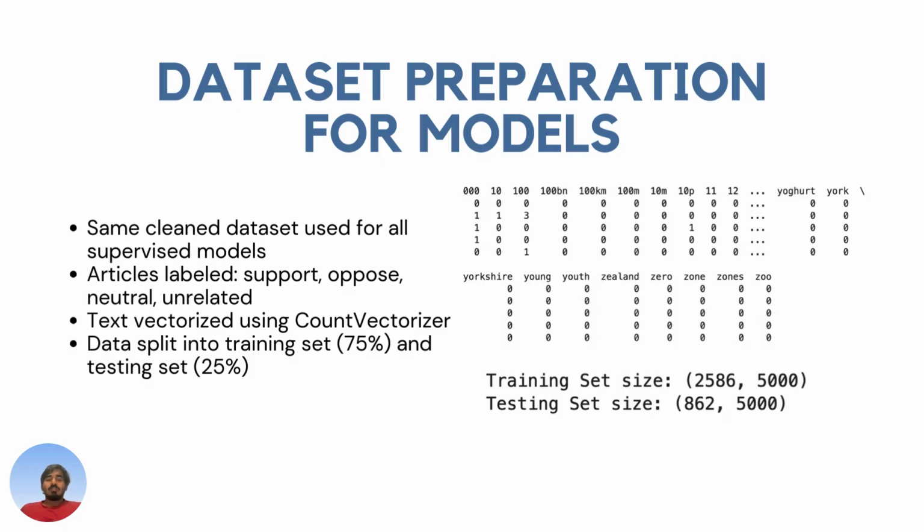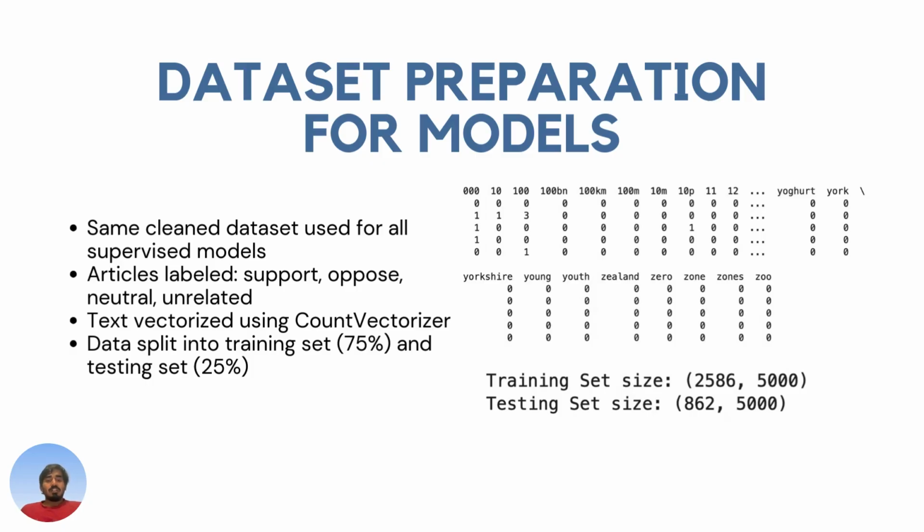So the data was processed using count vectorization, where the text was changed into numbers, and the labels were also encoded. There were four labels in particular: supporting ban, opposing ban, neutral, and unrelated. And finally, the data was split into two parts, 75% being the training set and 25% being the testing set.